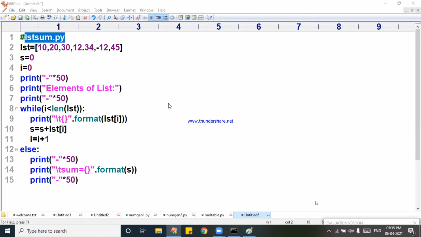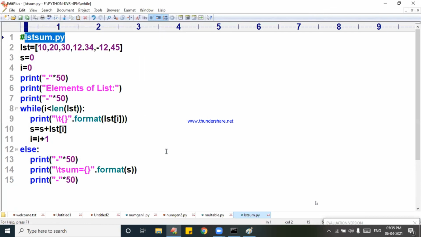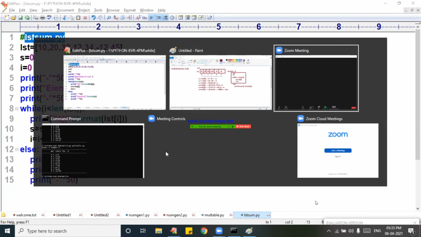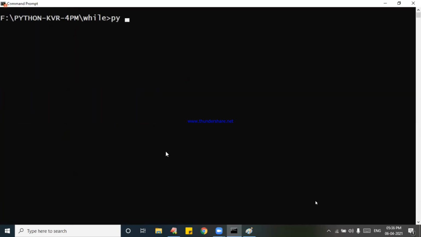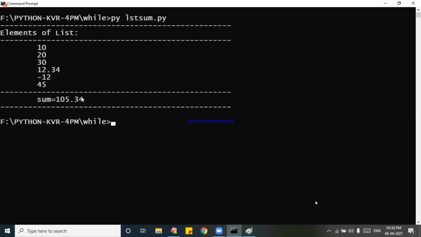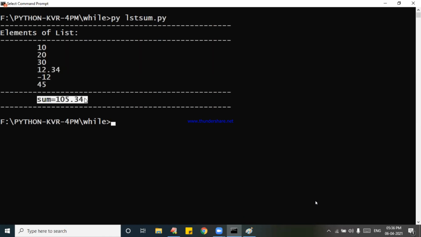See, done. Now coming to the execution part, the values of LST are printed. All the values are printed here, and the result is printed like this.